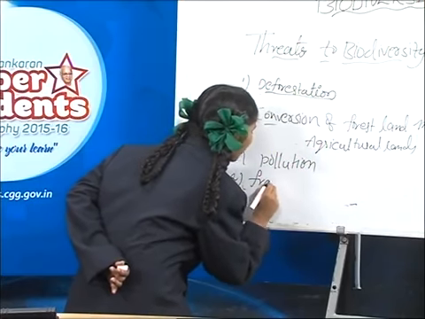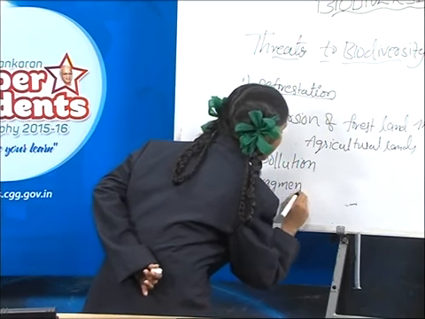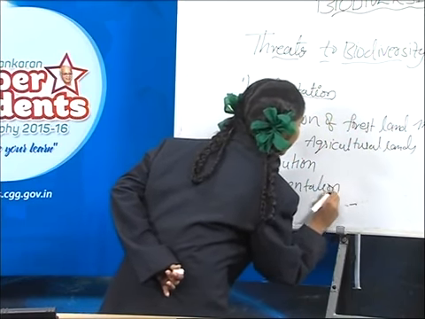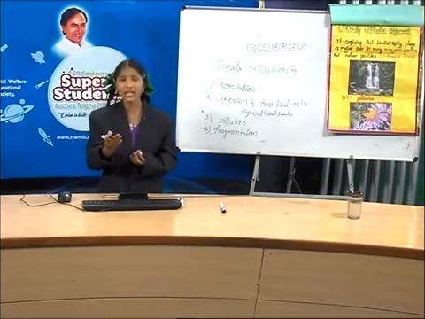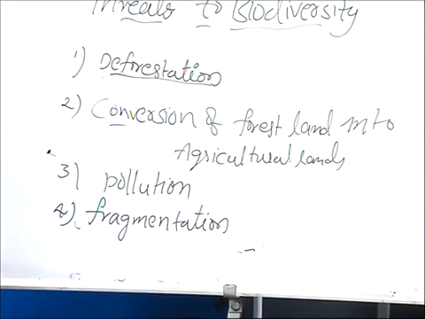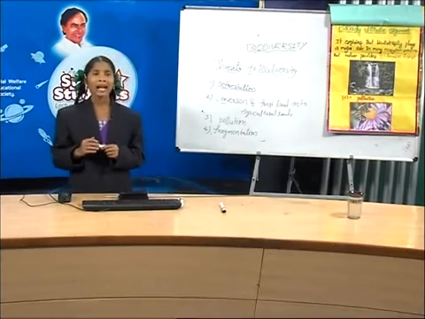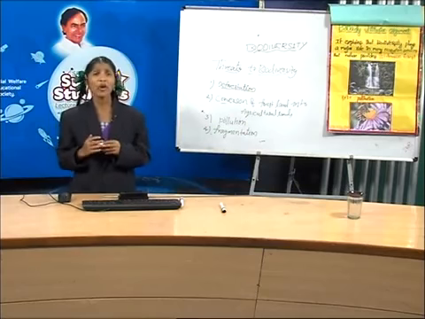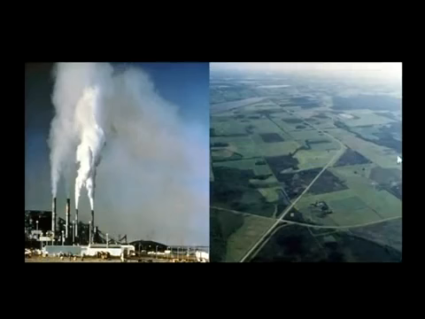What is the fourth one, friends? Fragmentation. Fragmentation of habitat leads to population decline. For example, mammals and birds require large territories and animals with migratory habits are badly affected. Friends, look at this picture. Yes, here what you observe is fragmentation. Fragmentation is nothing but discontinuity of natural habitat. Due to fragmentation, the population has declined.